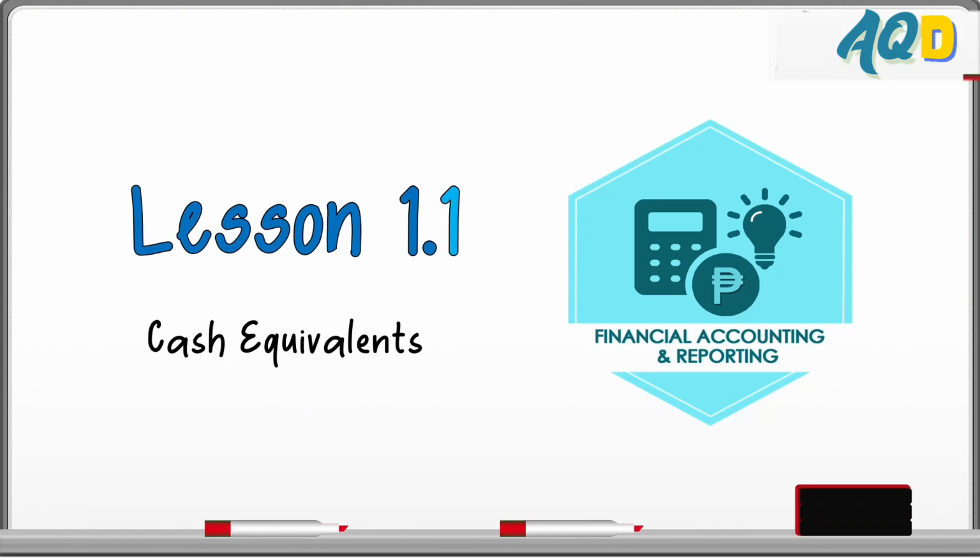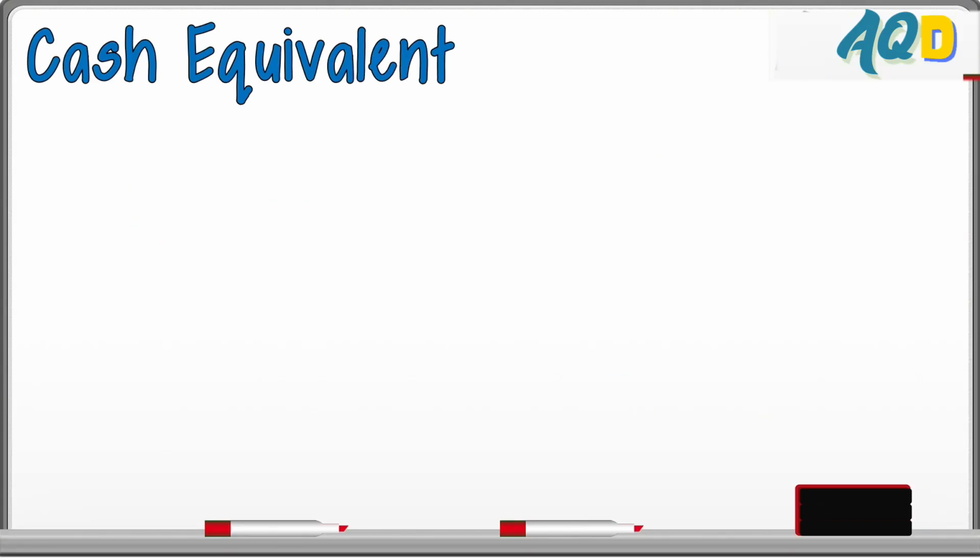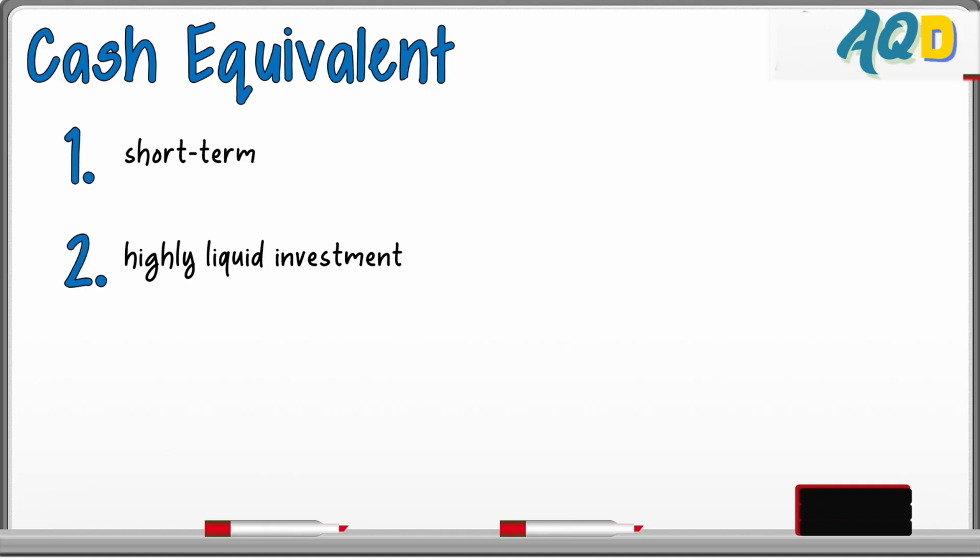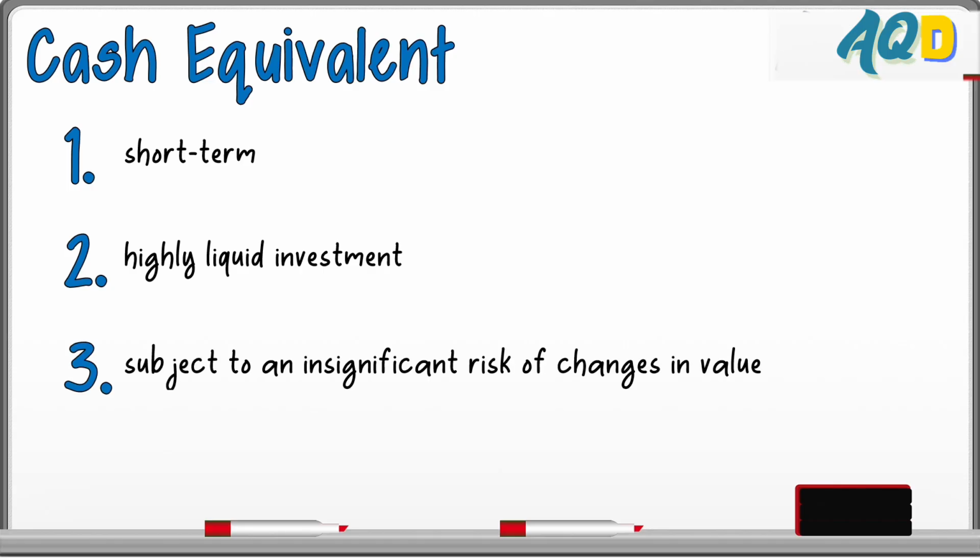Next, we have cash equivalents. Earlier, we had a definition of cash equivalent. We will divide that definition now into three parts. Number one, cash equivalent is short term. Number two, it is a highly liquid investment. And number three, it is subject to an insignificant risk of changes in value. So these three make up the definition of cash equivalent.